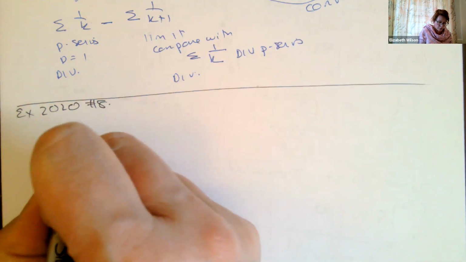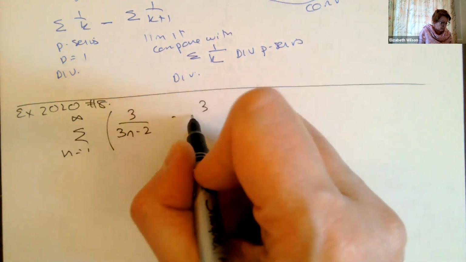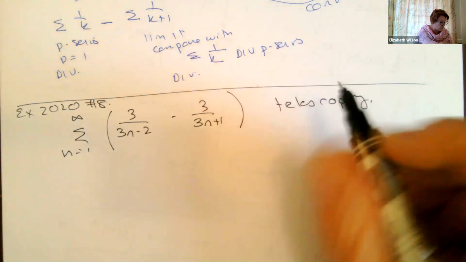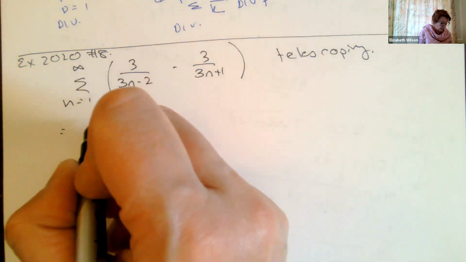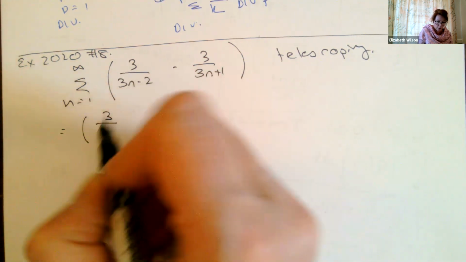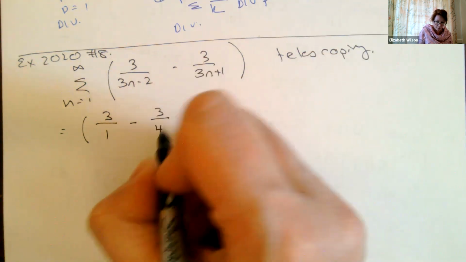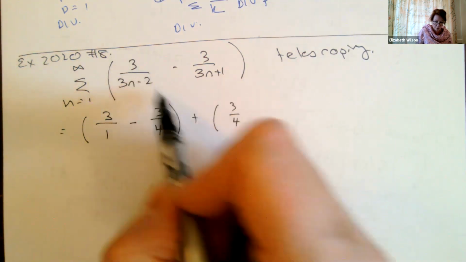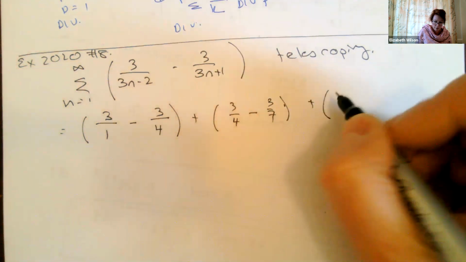So this one, n equals 1 to infinity, we're looking at 3 over 3n minus 2 minus 3 over 3n plus 1. This is actually telescoping, although you don't realize it at the time, but watch what happens. If I enumerate things out, when n equals 1, what do we get? We get 3 over 3 times 1 minus 2, which is 1, minus 3 over 4, plus my next round, when n equals 2, 3 over 6 minus 2, so that's 4, minus 3 over 7, plus, now watch what happens.